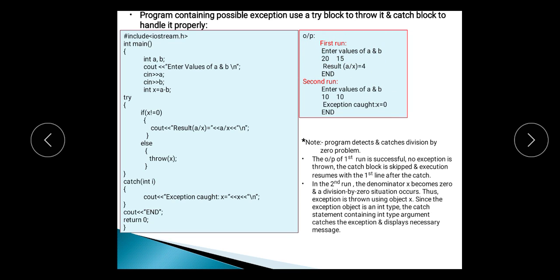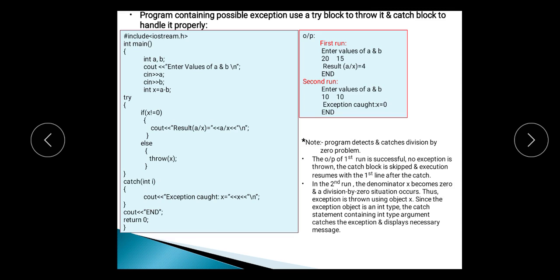But in the second case I am passing two values, the value of a is 10 and the value of b is also 10. So 10 minus 10 becomes 0. So when it comes into the try block, x is not equal to 0 is false. So it goes into the else statement and throws that exception, which is caught by this catch block, and it says exception caught x becomes 0. In this way the try and catch block will execute.